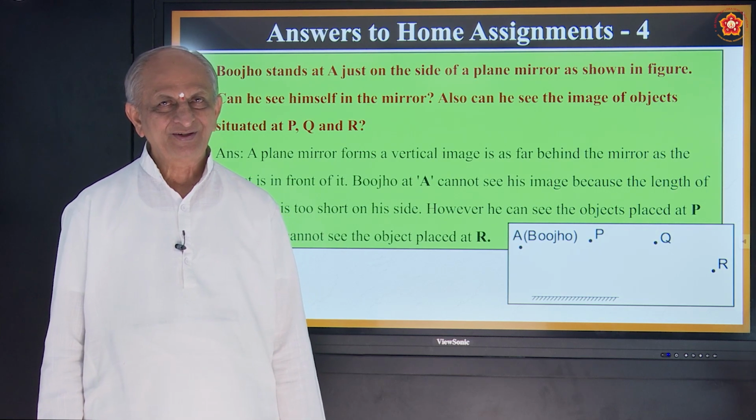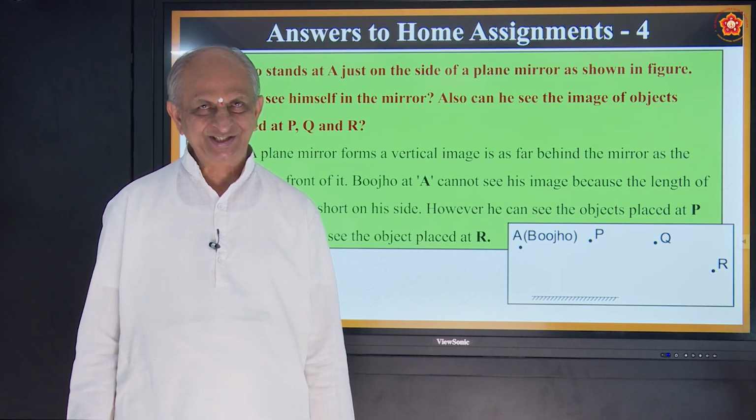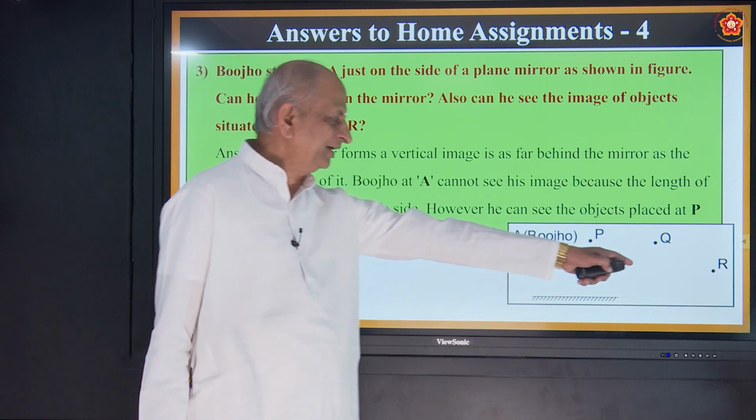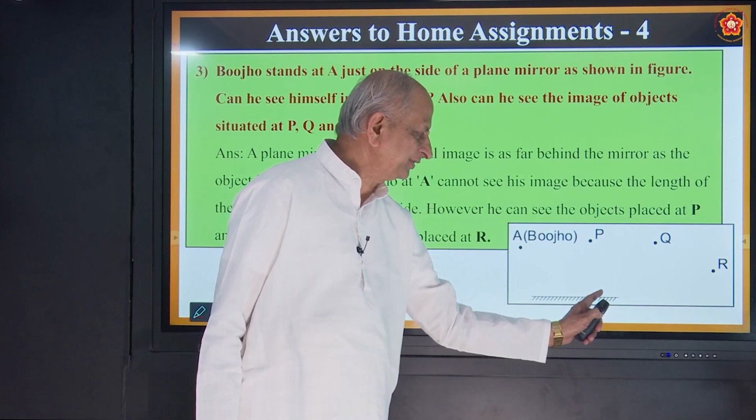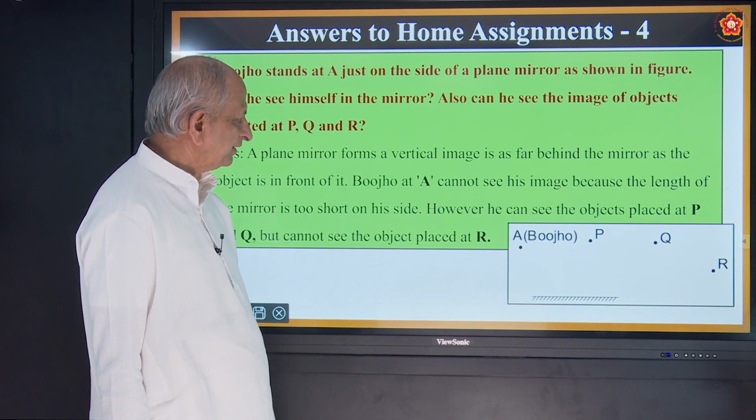In science, when you do experiments, you have to do by action. Correct? So you can try it. He cannot see the image of R because it is outside the sight of this mirror. So that is the answer for that question.